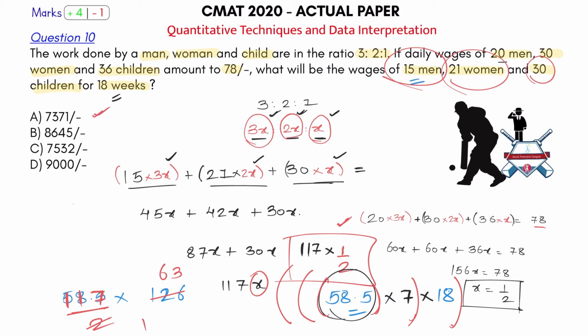So let's multiply them to reach the exact answer. 7 into 3 is 21, so I know the unit digit from this. I got the answer. If I want to avoid the calculation, 3 1s are 3, 4 5, 3 1s are 3, this 6 7s are 42, 6 1s are 6, 10, 7. So this is 1, this is 7, this is 3, this is 7: 7371. As I thought, option number A is your answer to this.